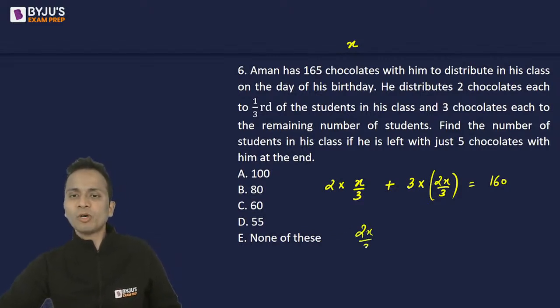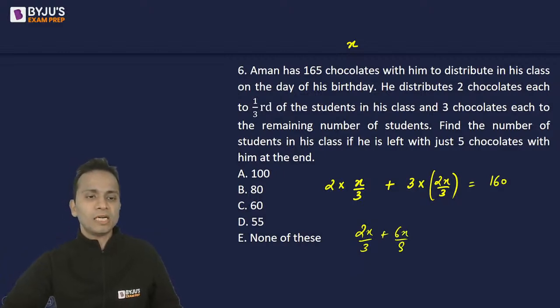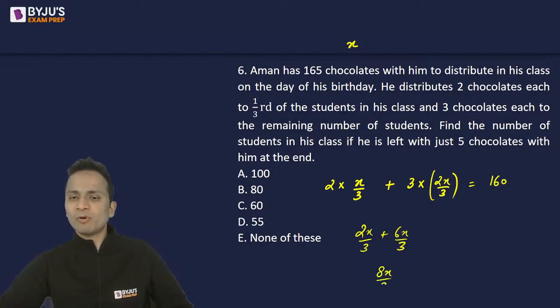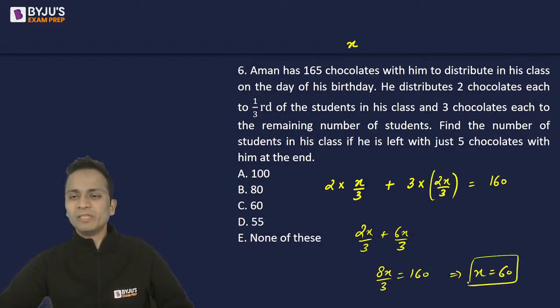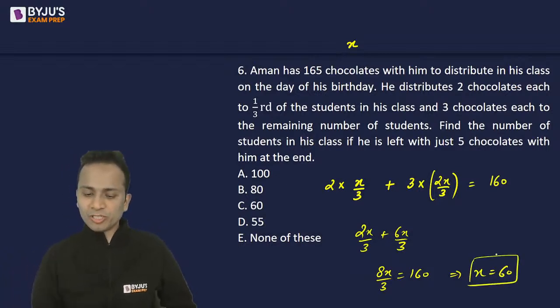So, 2x upon 3 plus 6x upon 3. I'm sorry. So 2x upon 3 plus 6x upon 3, I did not cancel out the common factor. So that is 8x upon 3 is equal to 160. So simplify and get the value of x. So the value of x will be 20 multiplied by 3, that is 60. People, this one was a very simple question. So the value of x came to 60.